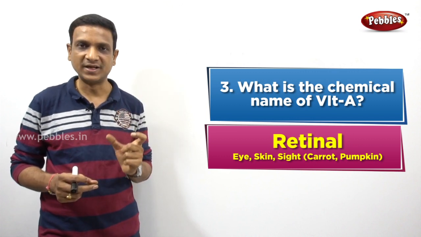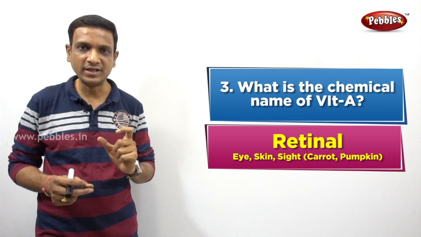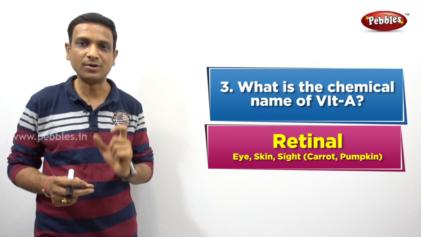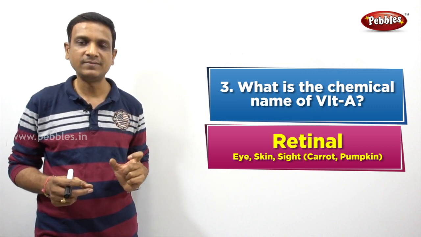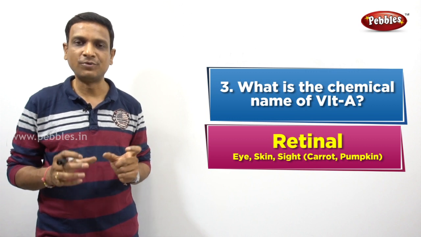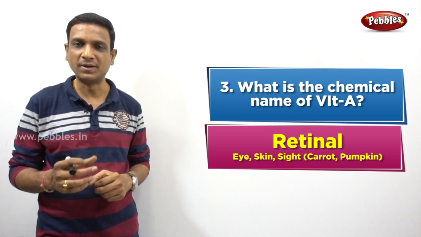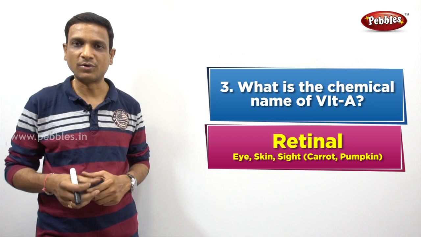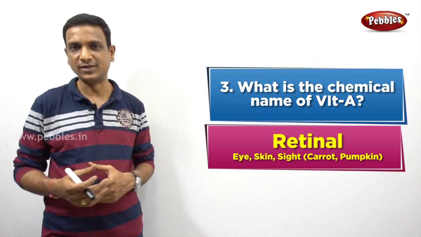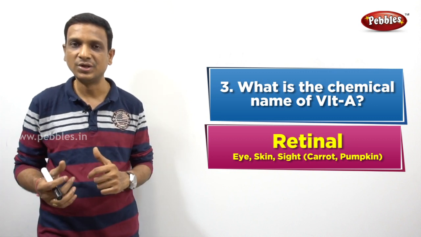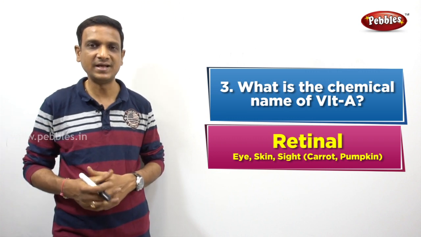Vitamin A, that is the retinol, is found in foods in the form of beta carotene. The beta carotene is the chemical compound found in foods like carrots and pumpkins. Once we take that into our body, it gets converted to retinol. Beta carotene converts to retinol. Okay, let's see the next question.